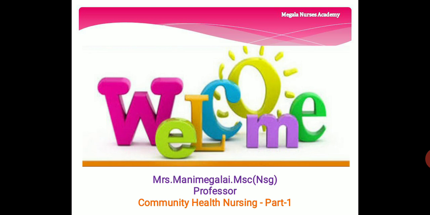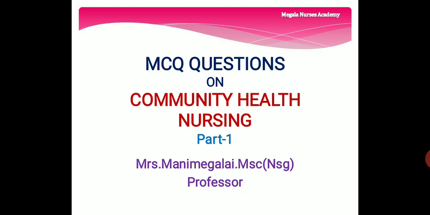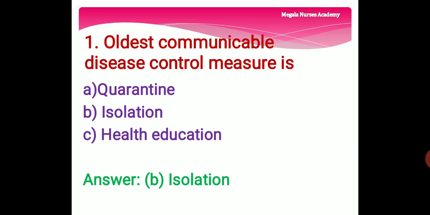Now we are going to see the MCQ questions on community health nursing part 1. The first question is: the oldest communicable disease control measure is option A quarantine. Quarantine means separating and restricting the movement of people who were exposed to a communicable disease. Option B isolation. Isolation means separating the sick people with the communicable disease from people who are not sick. Option C health education, that is giving education related to health.